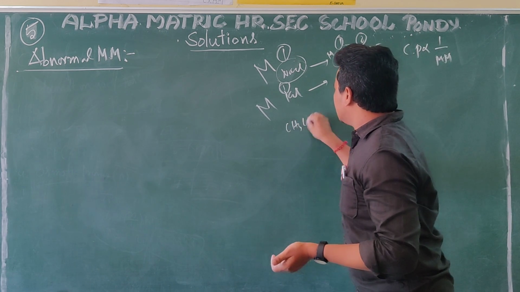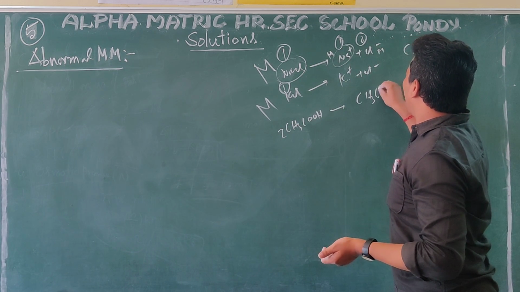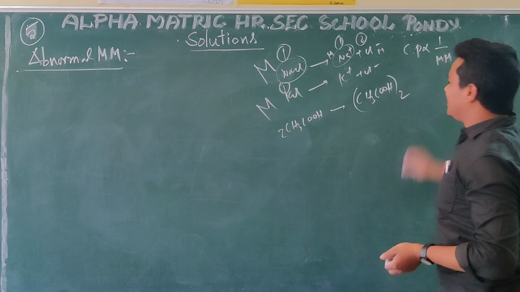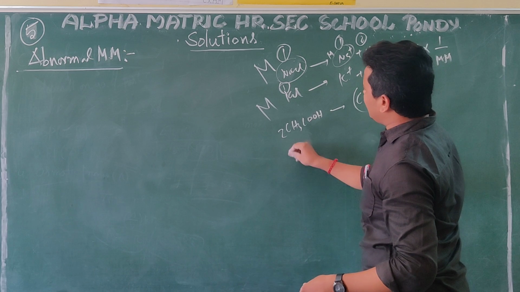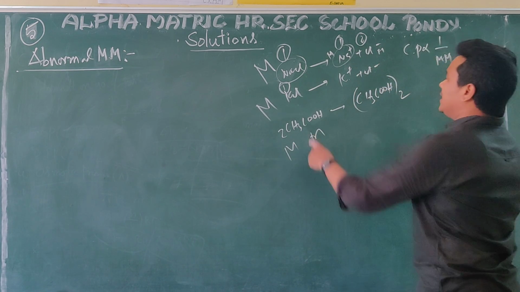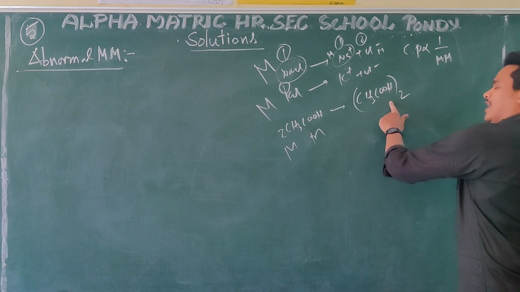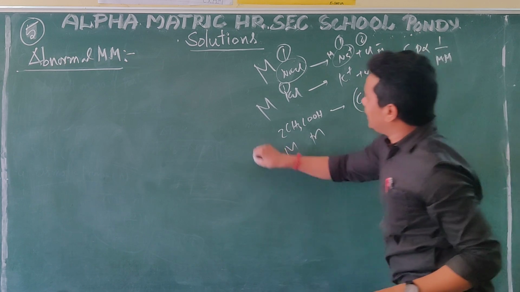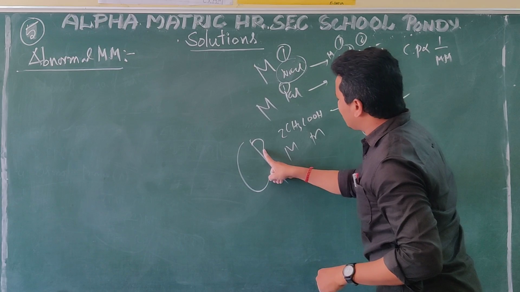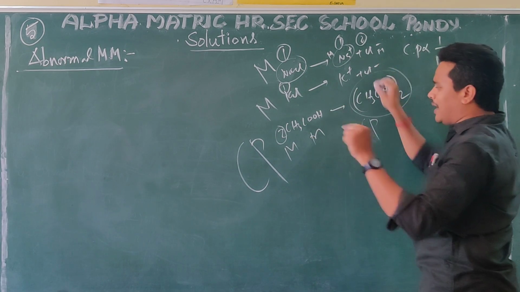In a similar manner, CH3COOH. Here, 2 acetic acid molecules undergo dimerization, meaning they combine to form one. Separately, there are 2 molecules, the first molecular mass and the second molecular mass, so 2 particles are responsible for the colligative property. Here both become 1, so this one has more colligative property because of 2 particles, and this has less colligative property because of only 1 particle.